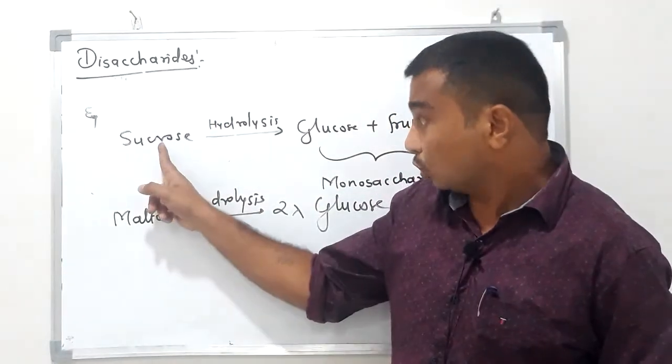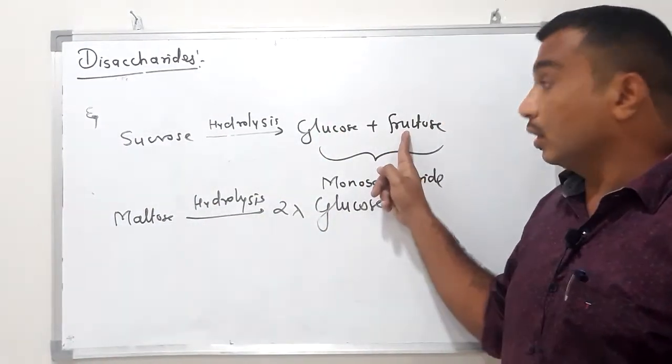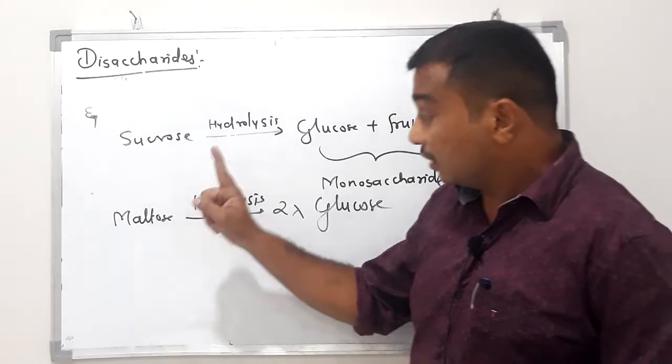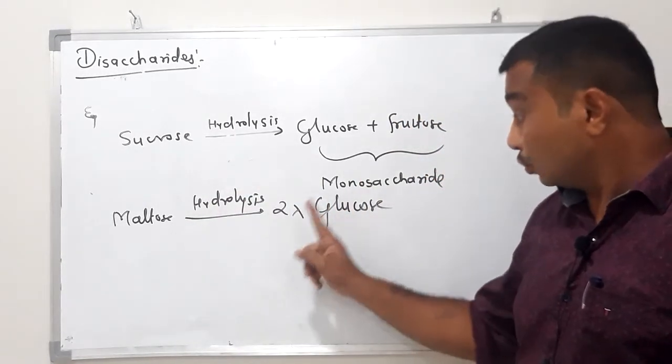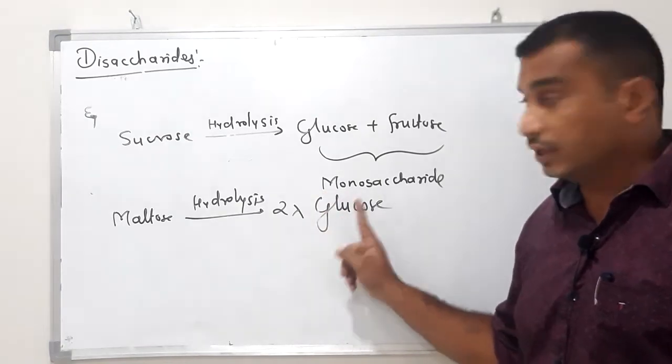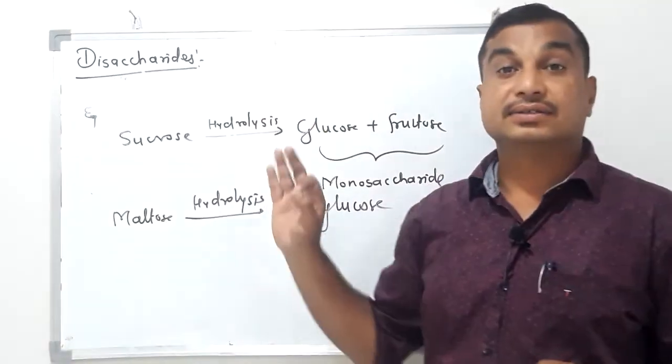For example sucrose gives 1 molecule of glucose and 1 molecule of fructose. Similarly maltose gives 2 molecules of glucose.